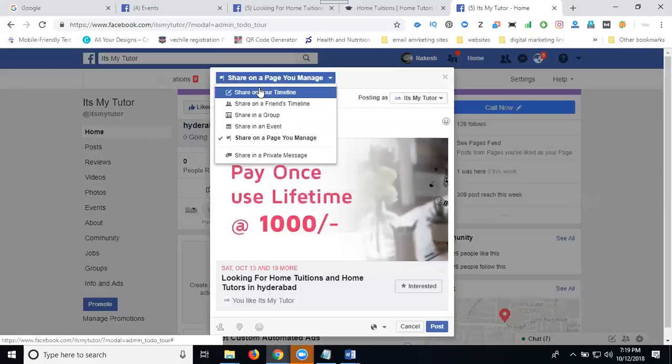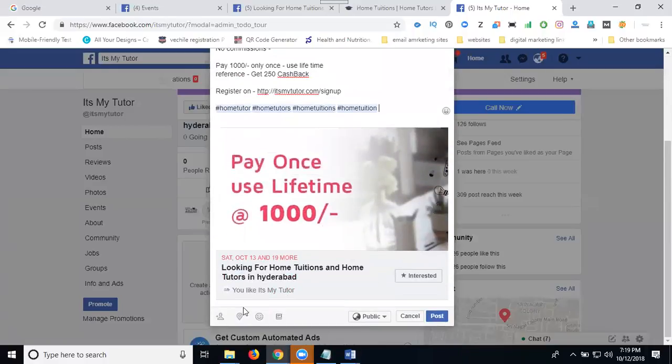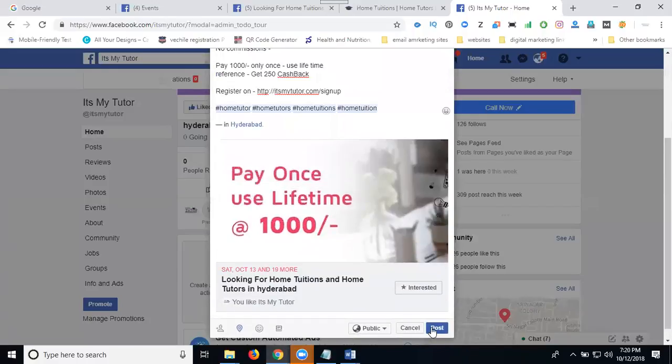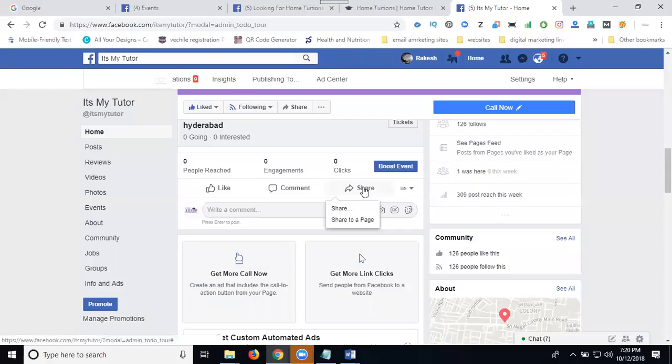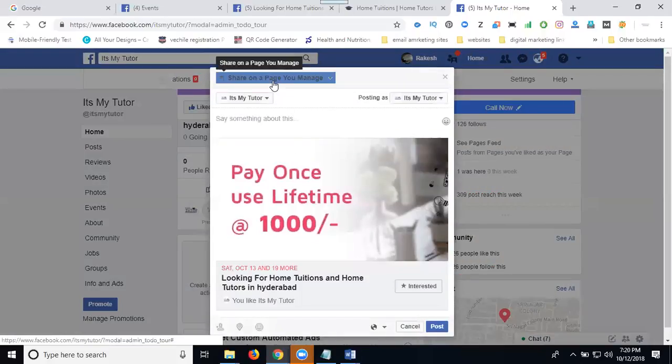Next, you can send it as a private message. First, timeline. Select your location, check in, click Hyderabad, post it, and target only the Hyderabad location right now. Select it, share. See, watch carefully.